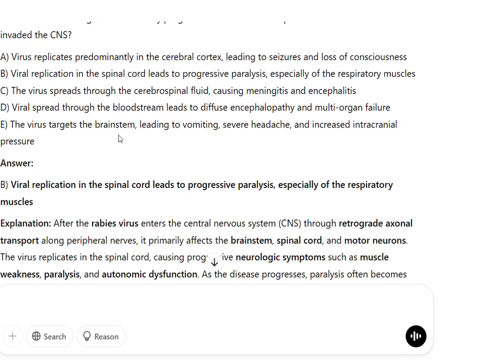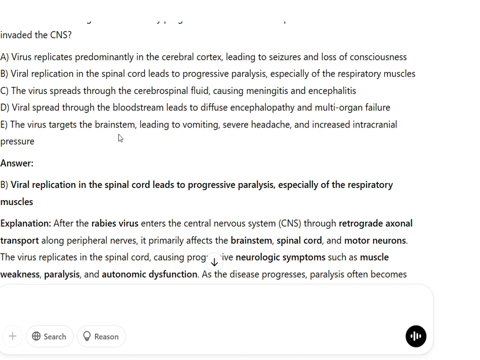the CNS? A. Virus replicates predominantly in the cerebral cortex, leading to seizures and loss of consciousness. B. Viral replication in the spinal cord leads to progressive paralysis, especially of the respiratory muscles. C. The virus spreads through the cerebrospinal fluid, causing meningitis and encephalitis. D. Viral spread through the bloodstream leads to diffuse encephalopathy and multi-organ failure. E. The virus targets the brainstem, leading to vomiting, severe headache, and increased intracranial pressure.